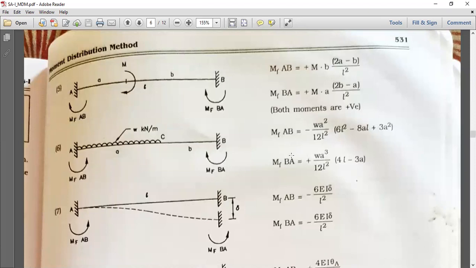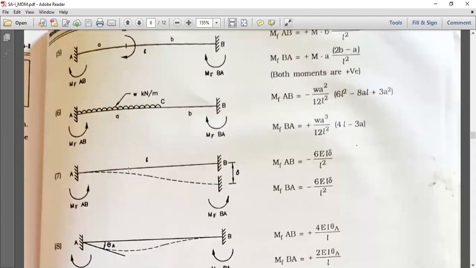Beam 5, only moment at some point, not at middle but anywhere in the beam. MFAB is equal to plus M B into 2A minus B divided by L square. MFBA is equal to M A into 2B minus A upon L square. Both moments are positive because the moments are in a clockwise direction.